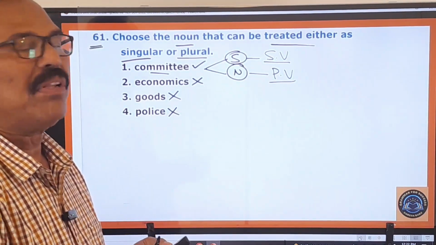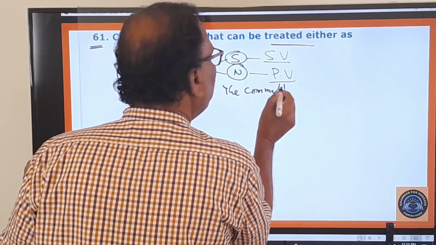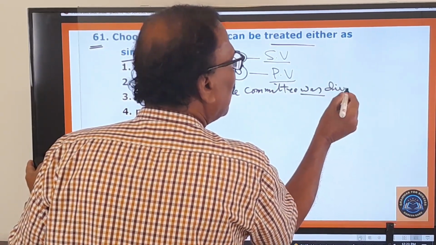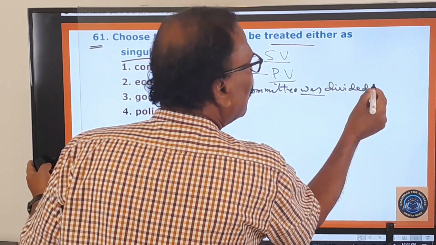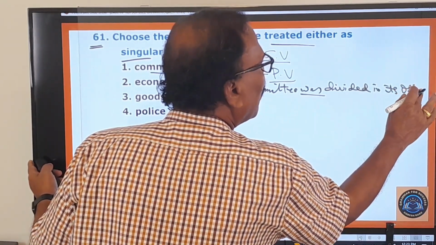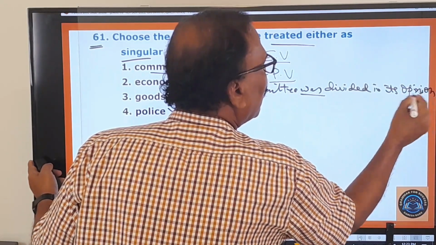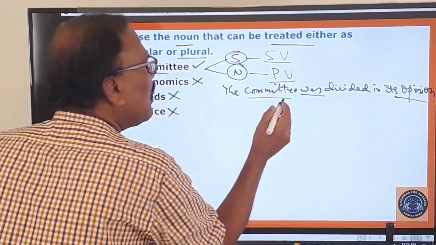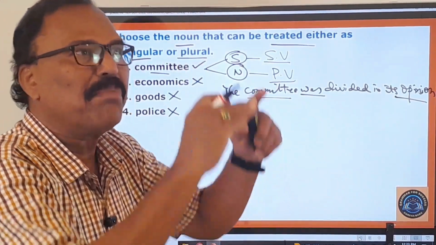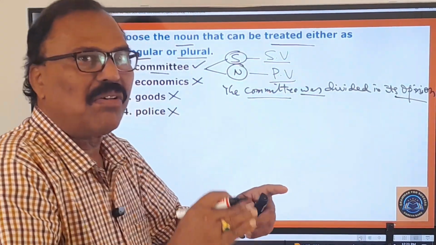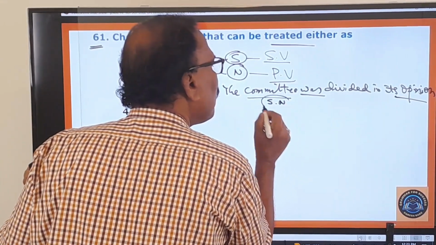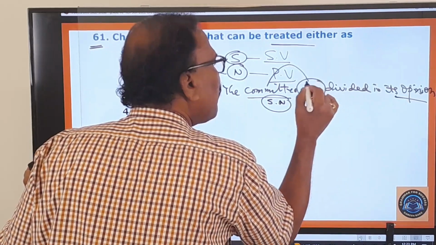Okay, for example, the committee was divided in its opinion. Okay, very simple. So here the committee is taken as a whole. The members of that committee are taken as a whole, and therefore it's now a singular noun. And therefore it takes a singular verb after it.